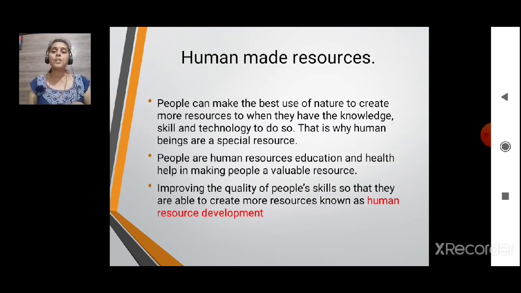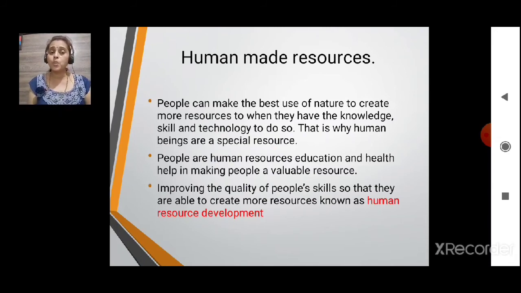Then the human resources become a resource only with the help of education plus good health. Improving the quality of people's skills so that they are also able to create more resources is known as human resource development.